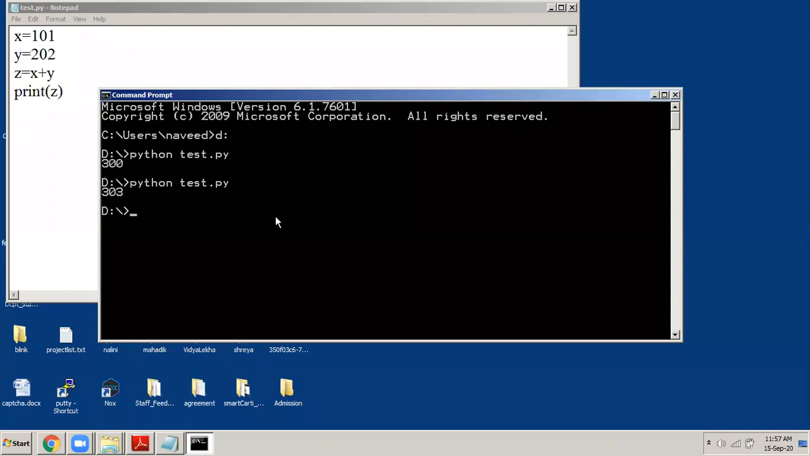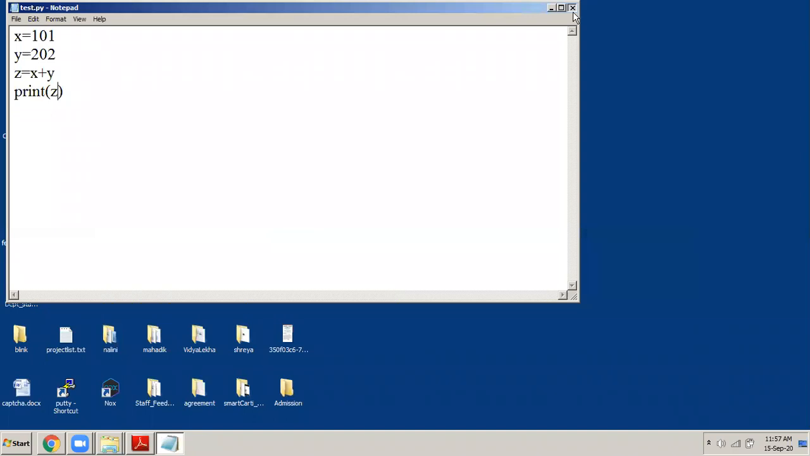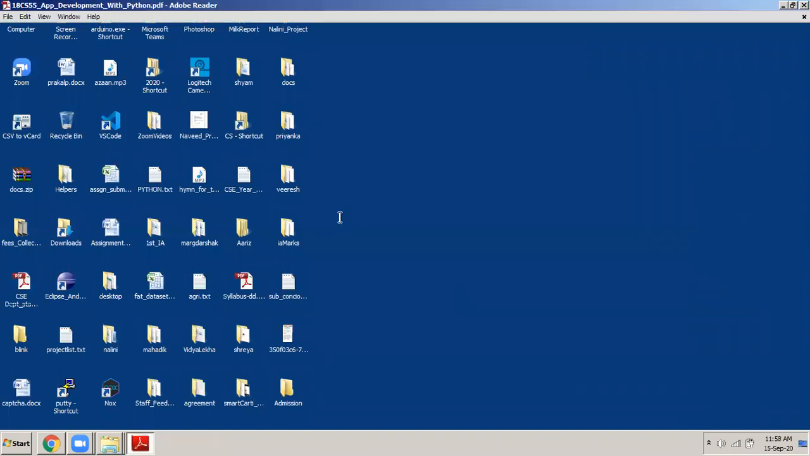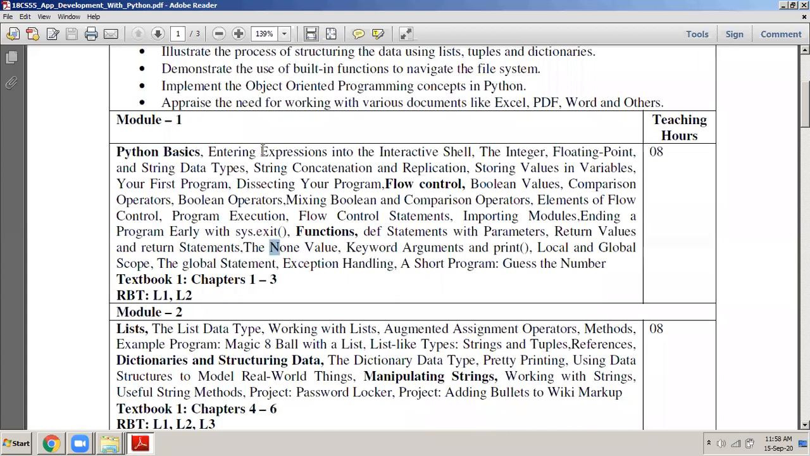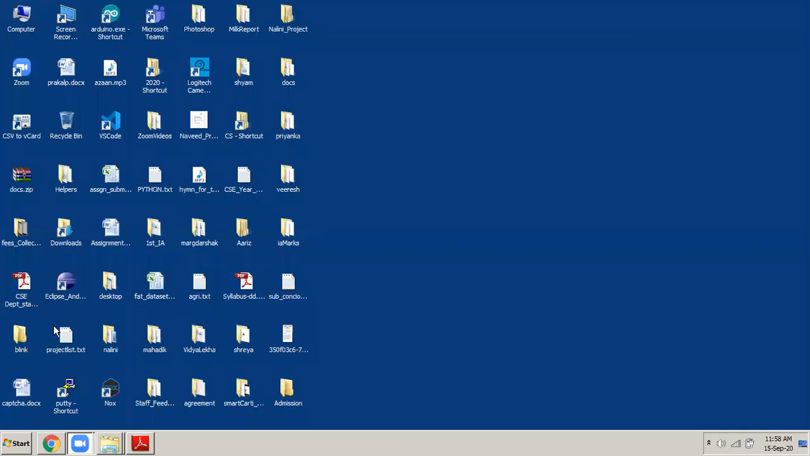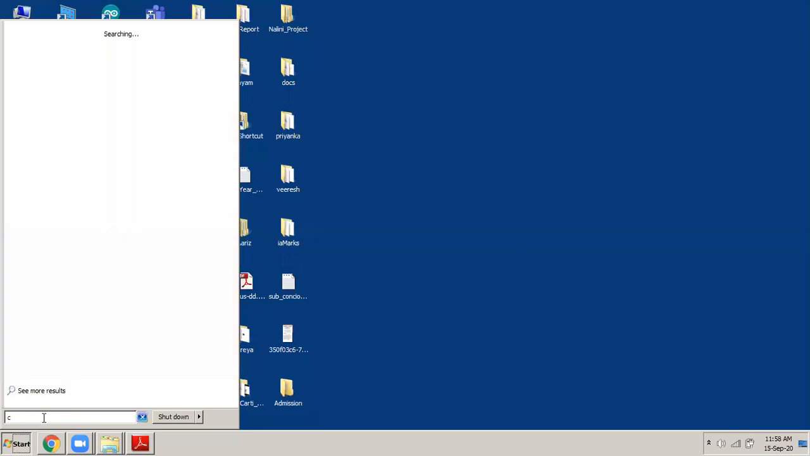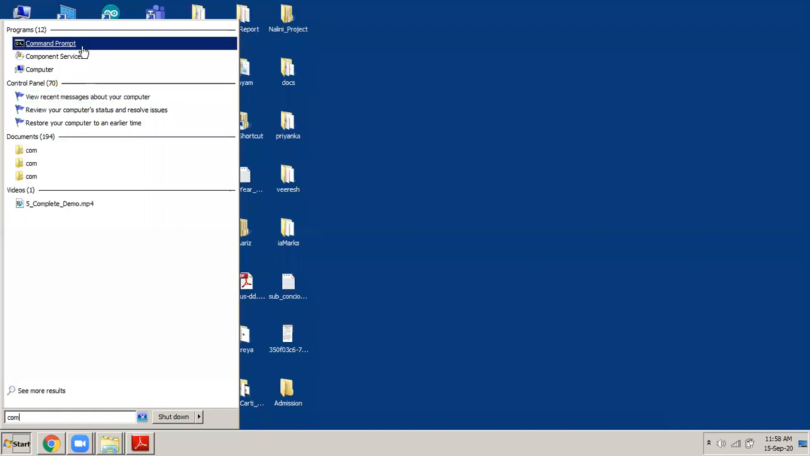Okay, so I will exit from here, command prompt, and I close my notepad. So this is one way of typing the program. Another way of executing Python programs is by using the interactive shell. Here we are going to learn entering expressions into the interactive shell. What is this interactive shell? When you have installed Python in your computer, you can go to the command prompt. You can simply type command, the same command prompt which I had used now.